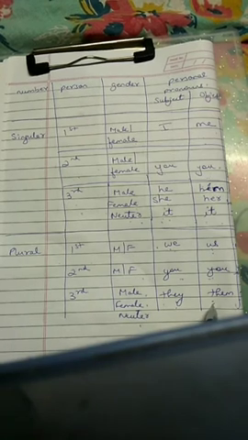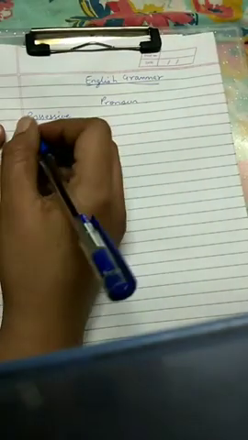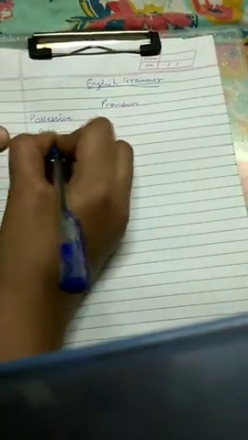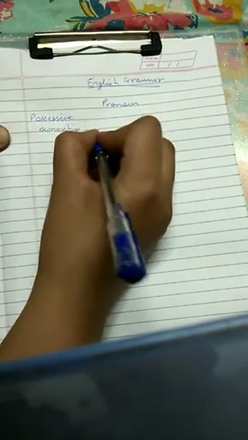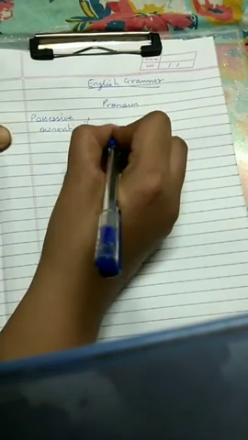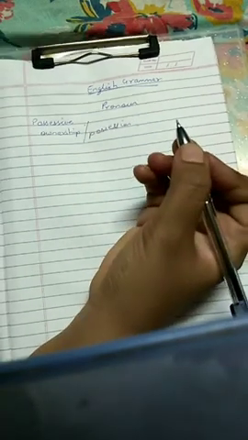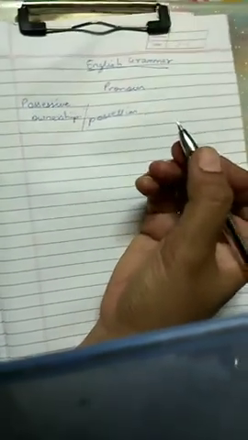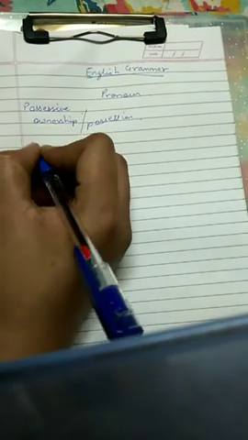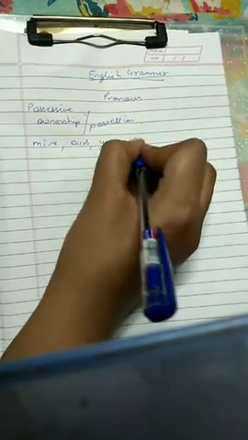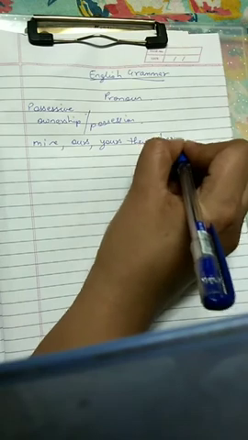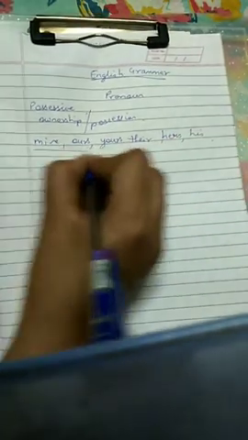Now let's go further with possessive pronouns. Possessive pronouns are those pronouns which show ownership or position, okay? Either it shows ownership or it can show the position. Such kinds of pronouns are known as possessive pronouns. Now let me give you a few examples of possessive pronouns, like mine, ours, yours, theirs, hers, and his. These are the examples of possessive pronouns.